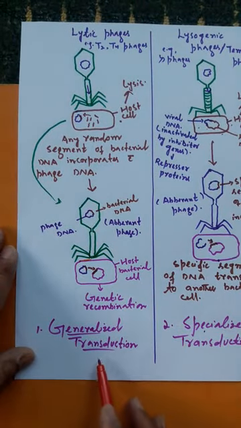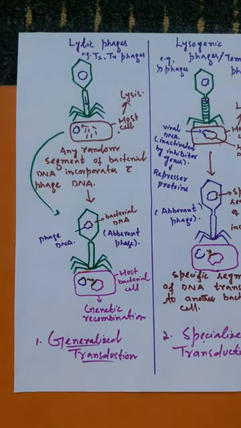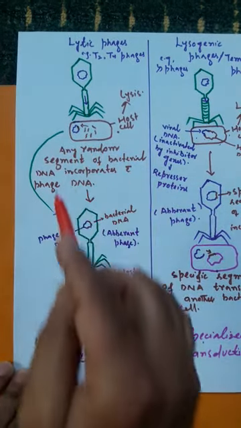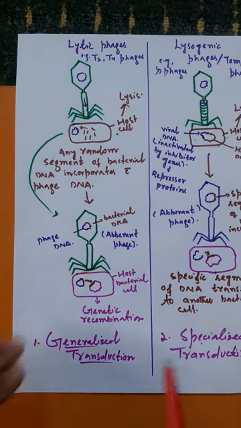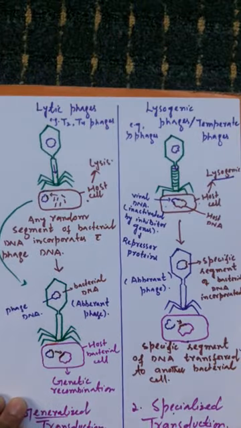So now see, what is generalized transduction? It is the type of transduction in which any random segment of DNA is transferred from one bacterial cell to another bacterial cell. This means any segment of DNA can get transferred from one bacterial cell to another bacterial cell, and this is brought about by lytic phages. Okay.